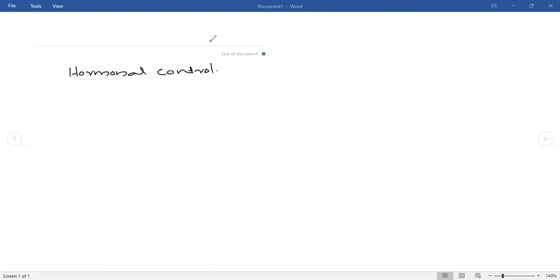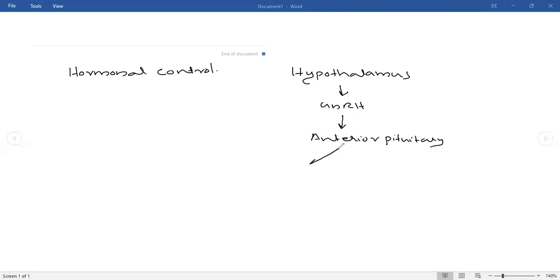Look at the hormonal control from our hypothalamus. A hormone will be coming, known as GnRH, gonadotrophin releasing hormone. When GnRH goes into the anterior pituitary gland, the anterior pituitary will produce 2 hormones.